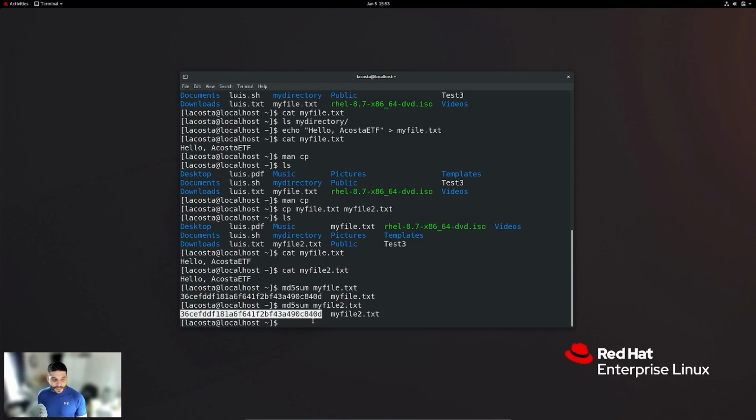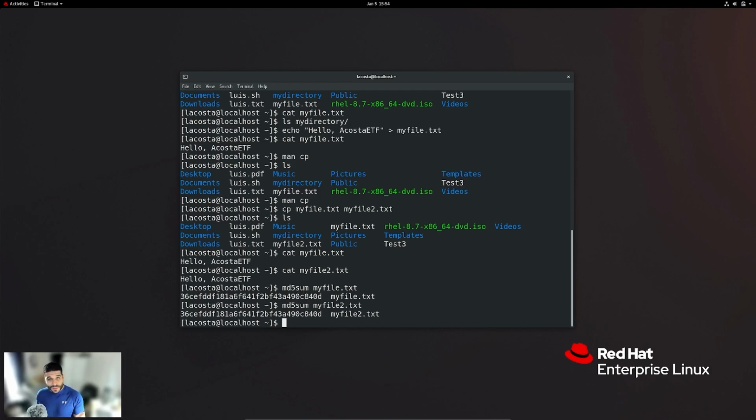So the md5sum is a mathematical computation in order to give you a hash of the file. And if the mathematical computation comes out to be the same, then you know the file is exactly the same without any changes whatsoever.